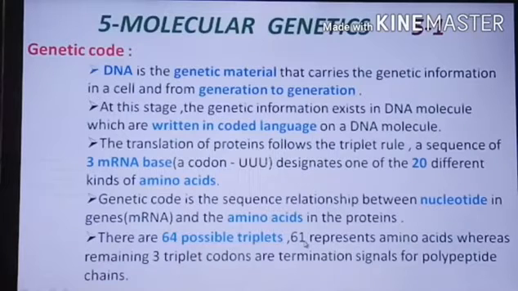So all 61 codons represent one of the 20 amino acids.